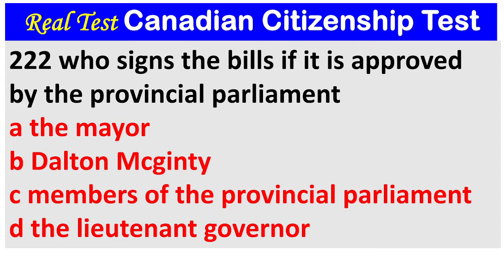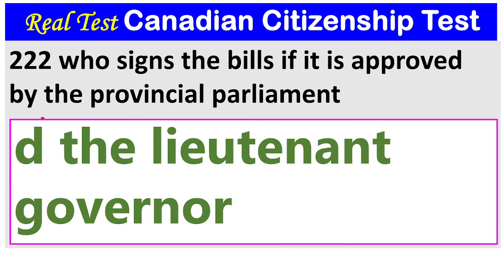Question 222. Who signs the bills if it is approved by the provincial parliament? A. The mayor. B. Dalton McGuinty. C. Members of the provincial parliament. D. The lieutenant governor. 1, 2, 3. The answer is D. The lieutenant governor.